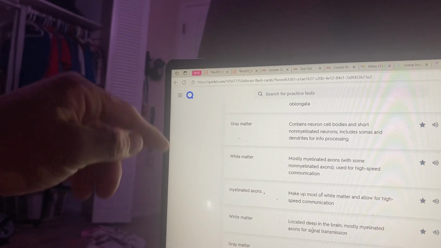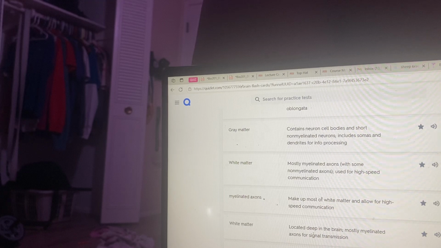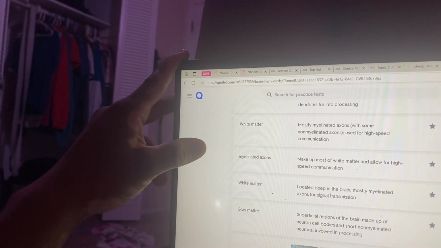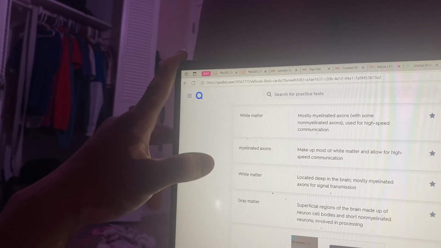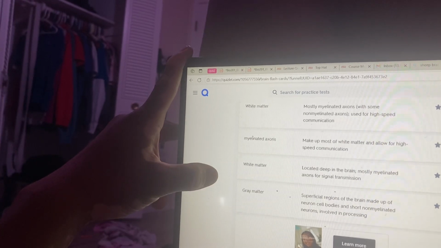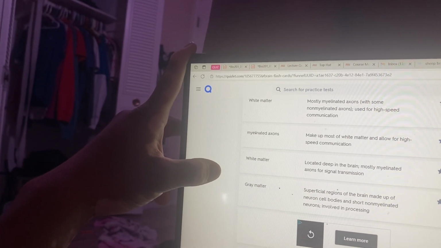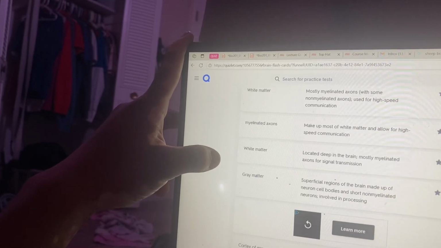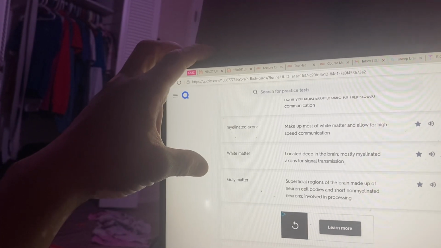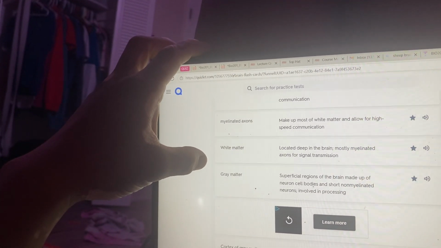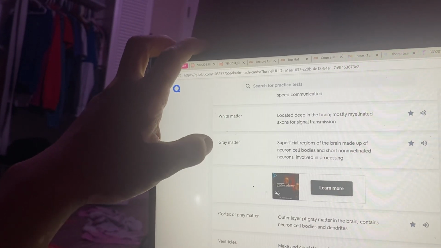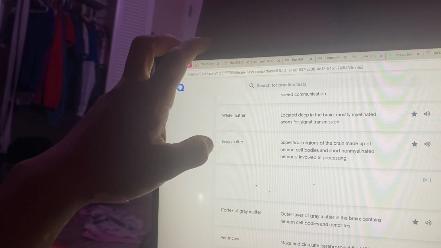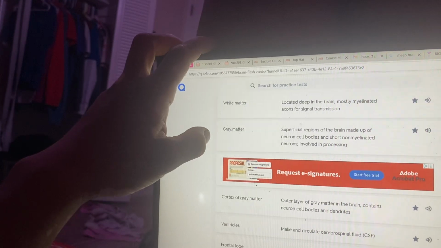Gray matter contains neuron cell bodies and short non-myelinated neurons, including soma and dendrites, for information processing. White matter, mostly myelinated axons with some non-myelinated axons, is used for high-speed communication. Myelinated axons make up most of the white matter. White matter is located deep in the brain, mostly myelinated axons for signal transmission.